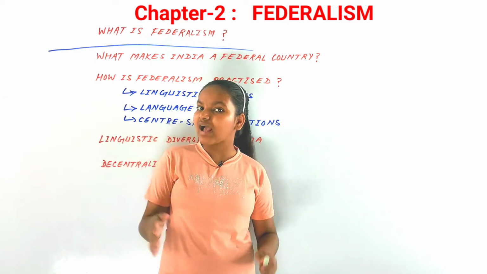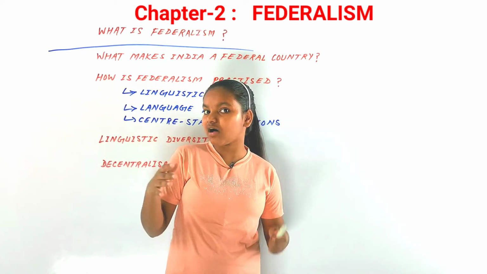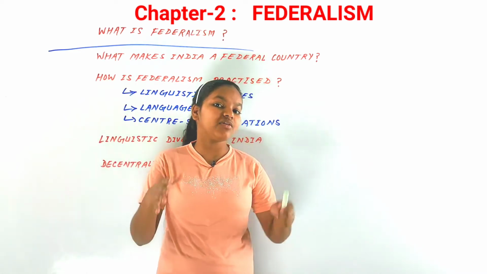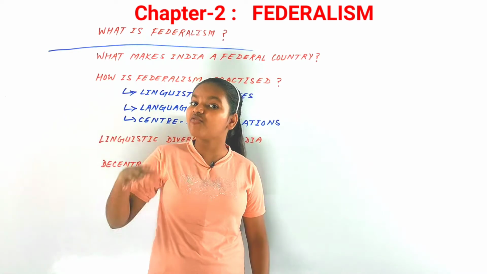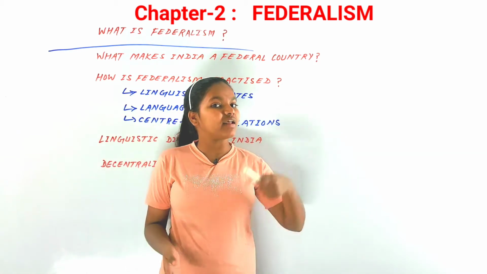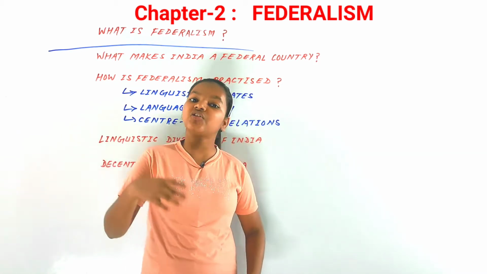The taxation matters are also given in the constitution, to secure their financial status.